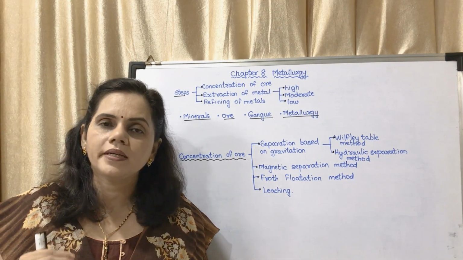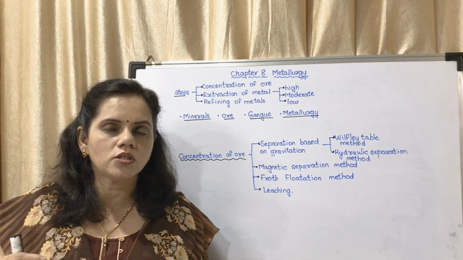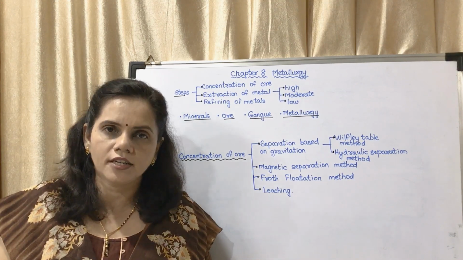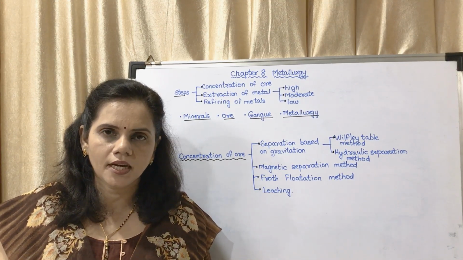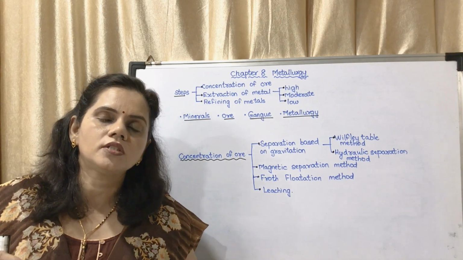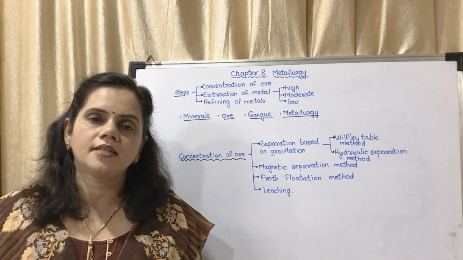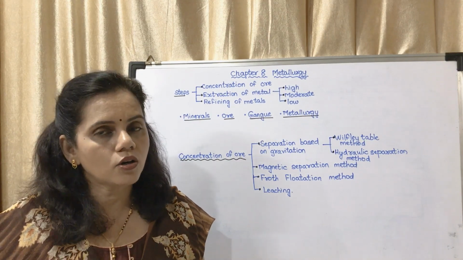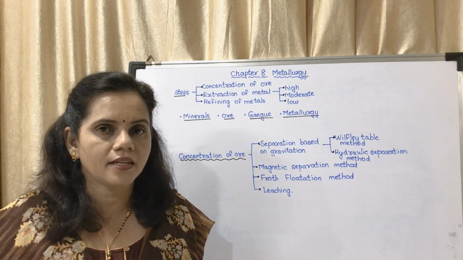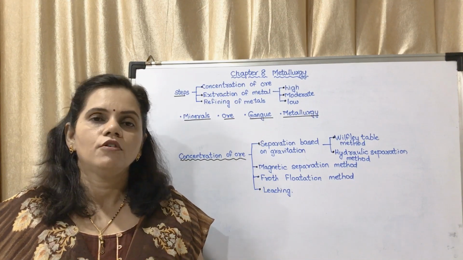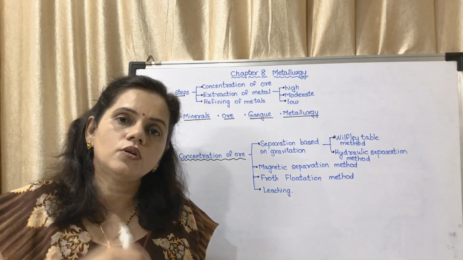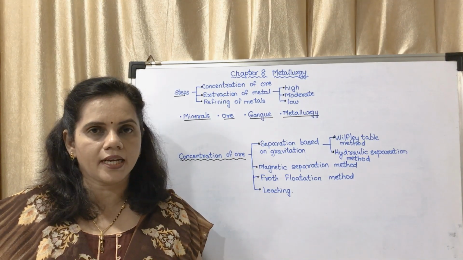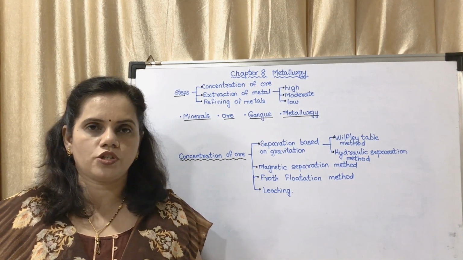So all minerals are not ores, but all ores are minerals. Did you get it? I repeat, all ores are minerals because they are compounds of the metal itself. But all minerals are not ores. We don't use any mineral for extraction of metal. We use only those minerals from which we can extract the metal economically. They are said to be ores.